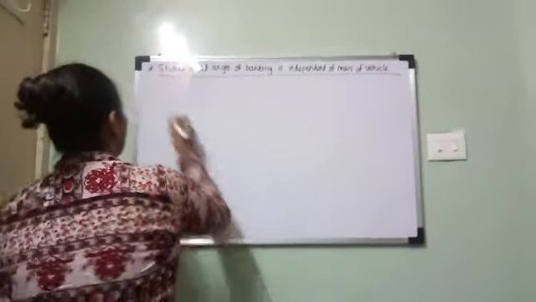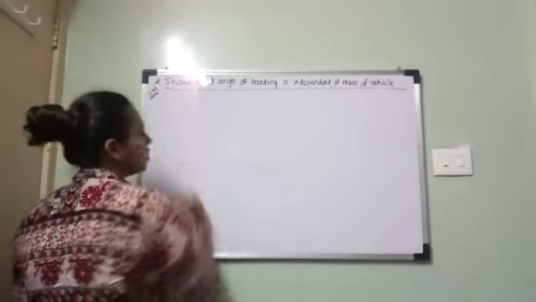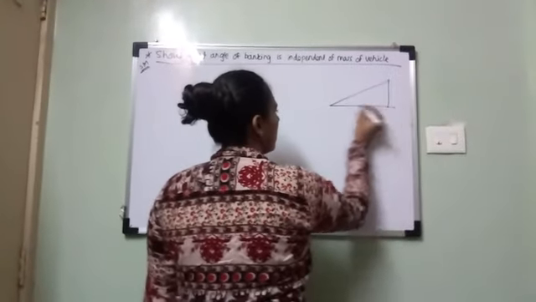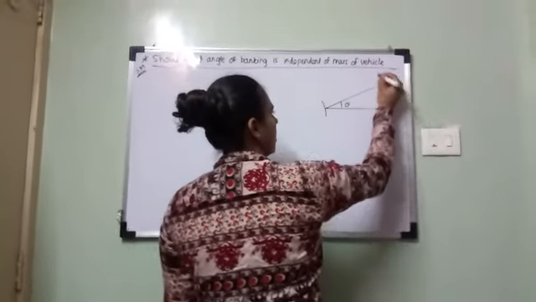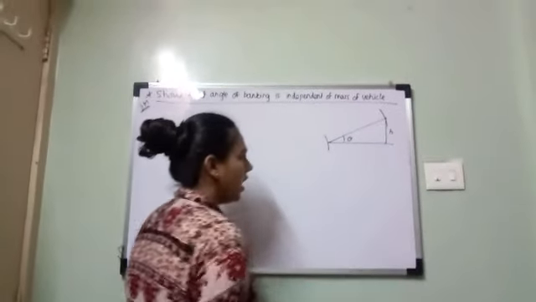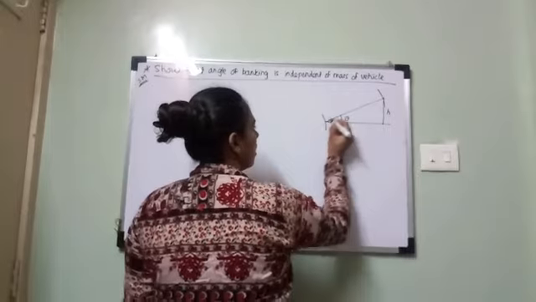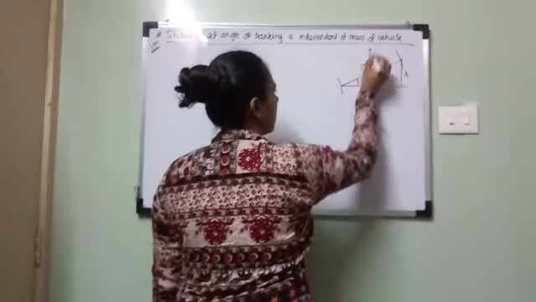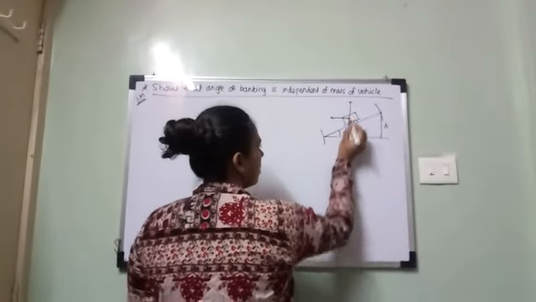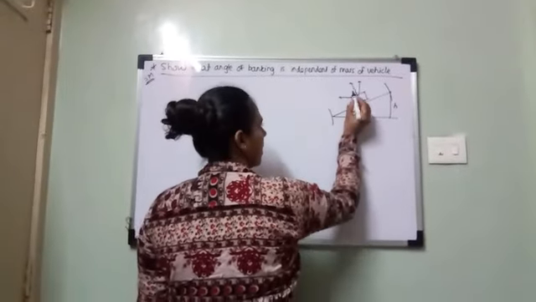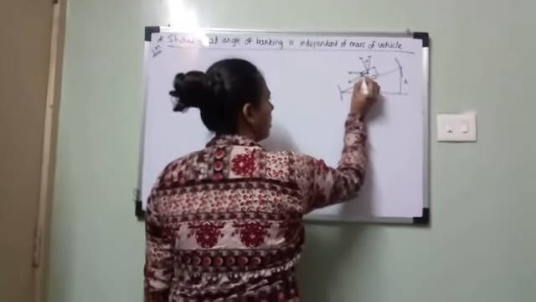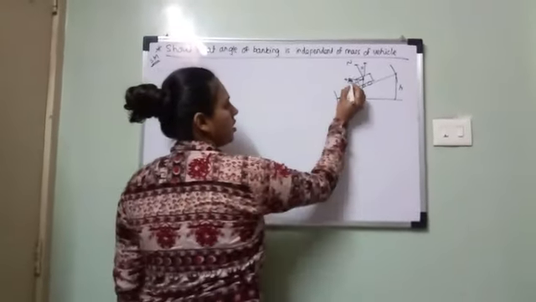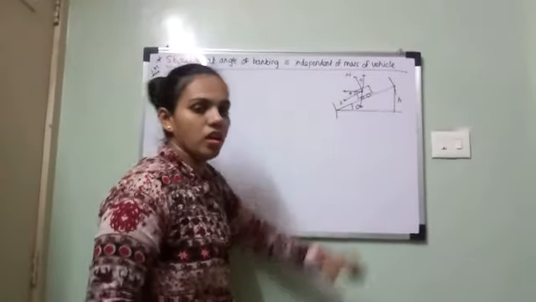So let's derive the expression for it. It will come for 3 marks. Show that the angle of banking is independent of the mass of the vehicle. See, this is angle theta, this is the inner edge, this is the outer edge, this is height h. Suppose the vehicle is present over here. The forces acting on the vehicle: as the road is inclined at angle theta, here theta will be there, and over here theta will be present. This is the frictional force, this is the normal reaction N, and the net force is towards the centripetal direction.